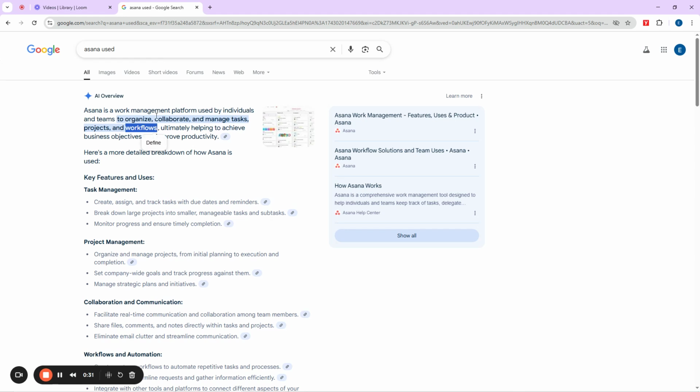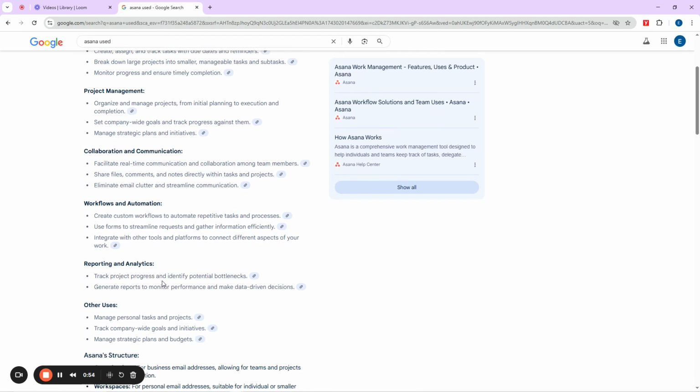So the keyword here is work management platform. Okay? Then used by individuals to organize and collaborate and manage tasks. You see this manage task here, take it as important, then projects and workflows. So if you want to achieve your business objectives, you can actually use your Asana to achieve that.